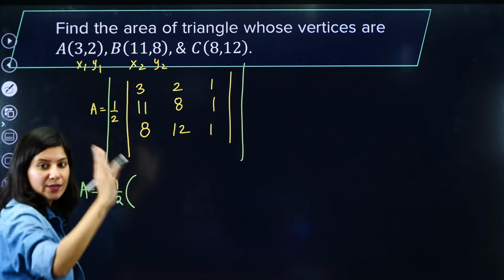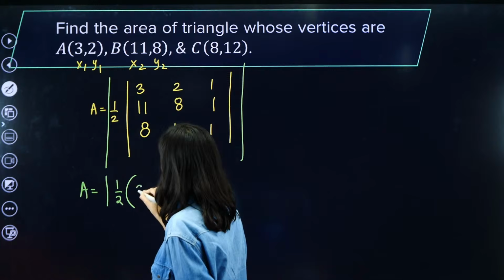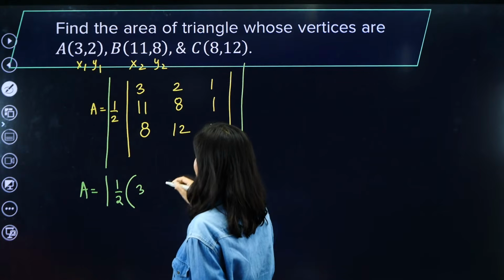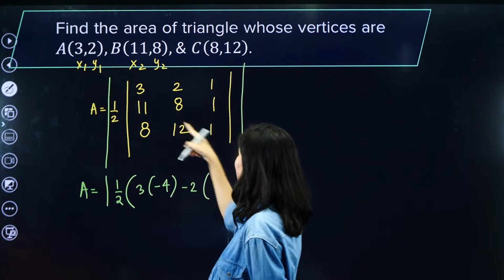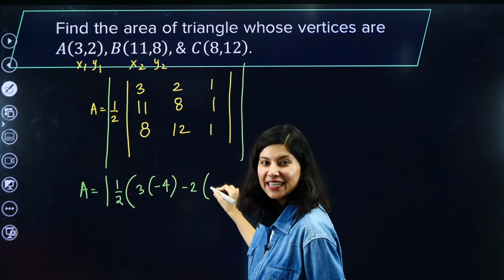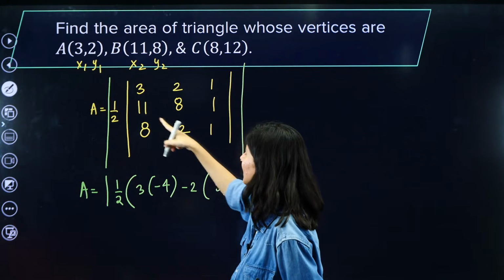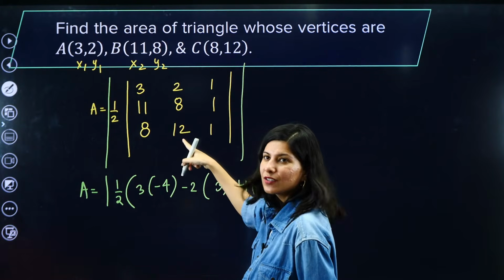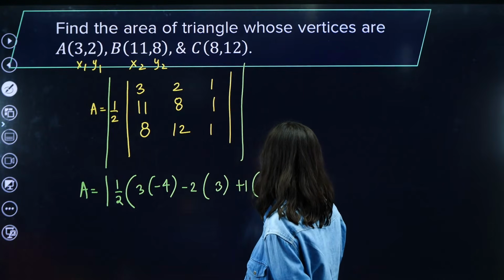Now just start expanding the determinant. You know how to expand the determinant. So this is going to be 3 times 8 minus 12. 8 minus 12 is minus 4. Then minus 2 times 11 minus 8, 11 minus 8 is 3. Plus 1 times last, 11 into 12, that is 132 minus 64.